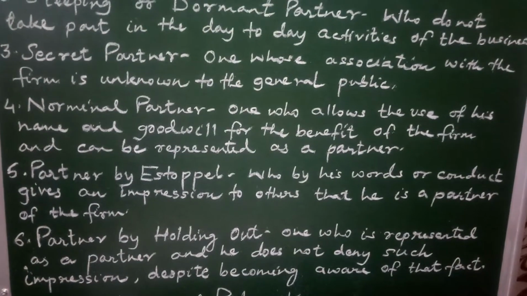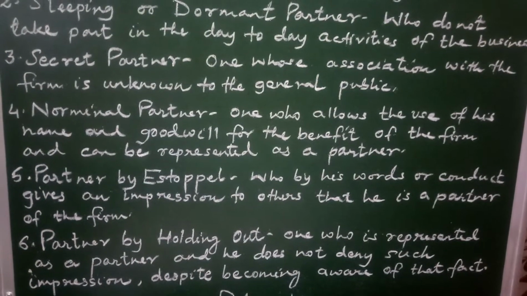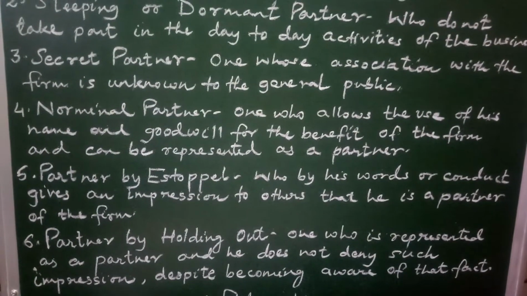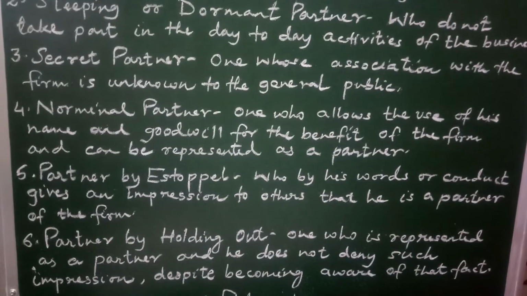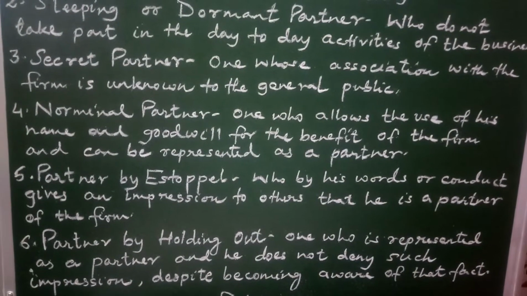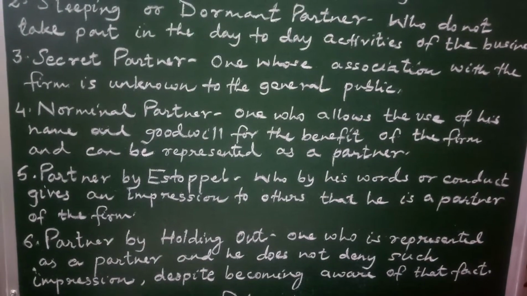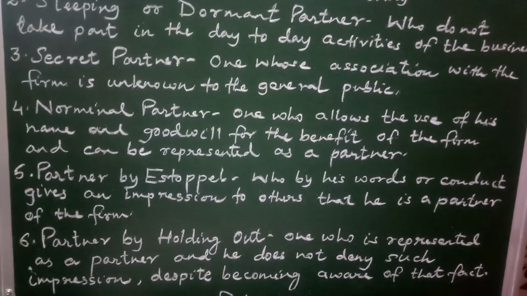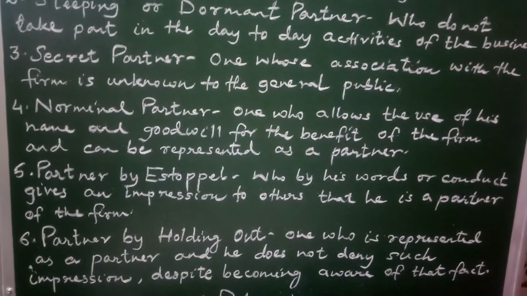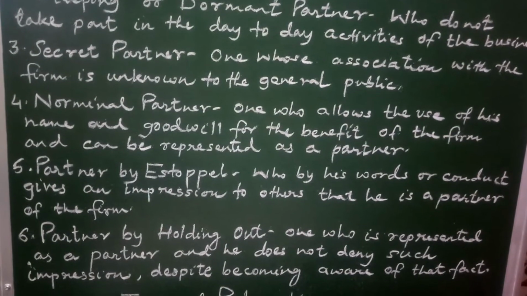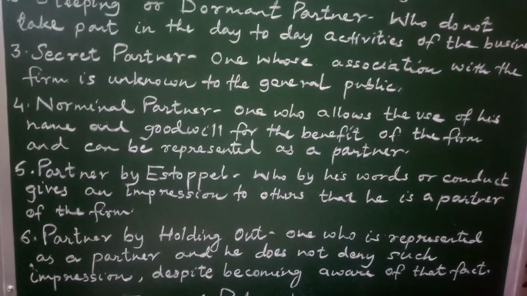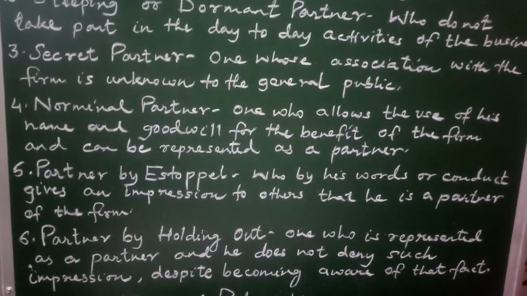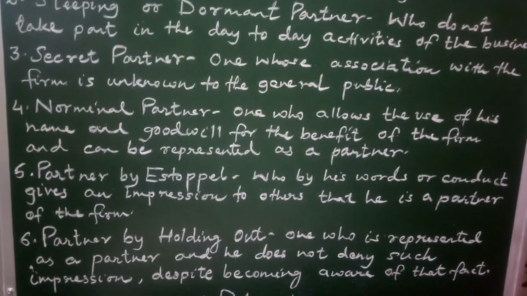Partner by estoppel, point number 5. A partner by estoppel is one who by his words or conduct gives an impression to others that he is a partner of the firm.